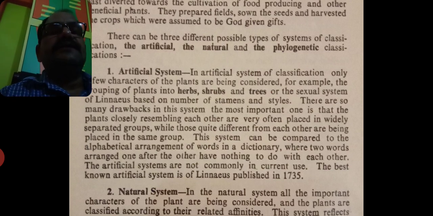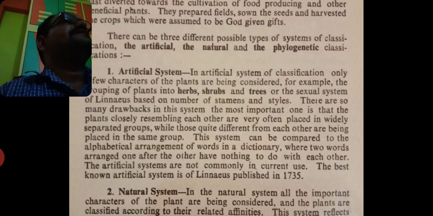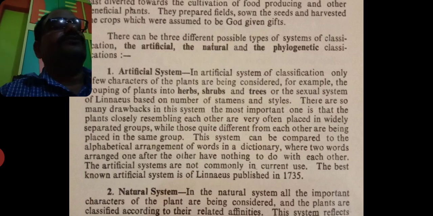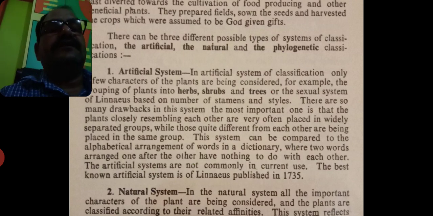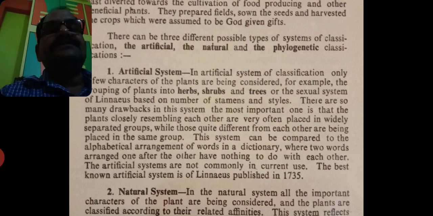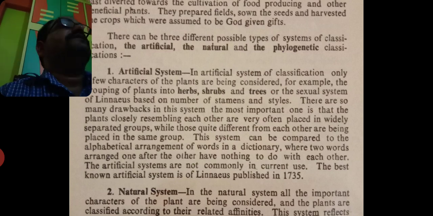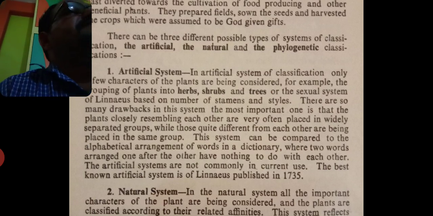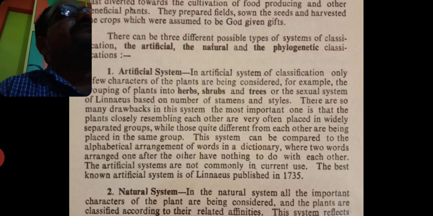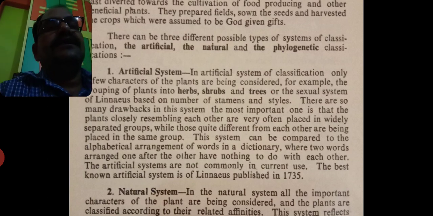The artificial system is not commonly in current use. Remember again, this system is not in current use. The best known artificial system is that of Linnaeus, published in 1735. I hope that you got it.